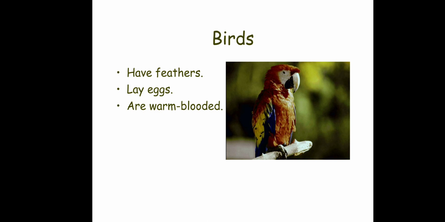So, one of the characteristics of birds is that they have feathers and they can lay eggs. That is actually the characteristic of a bird. That's why birds can be considered a unique one, because birds have feathers. Okay, so that is another example of a vertebrate animal, which is called birds.